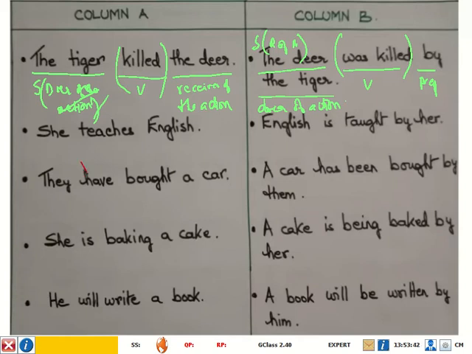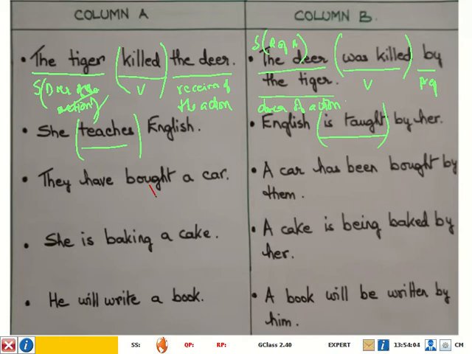Similarly, you see the same thing here. She teaches English. English is taught by her. Again, the meaning is the same, the verb is the same, the time of the action is the same, but the structure of the sentence is different, and the structure of the verbs looks different, although the tense of the verbs is the same. That means the time factor is the same. Similarly, they have bought a car, and a car has been bought by them.